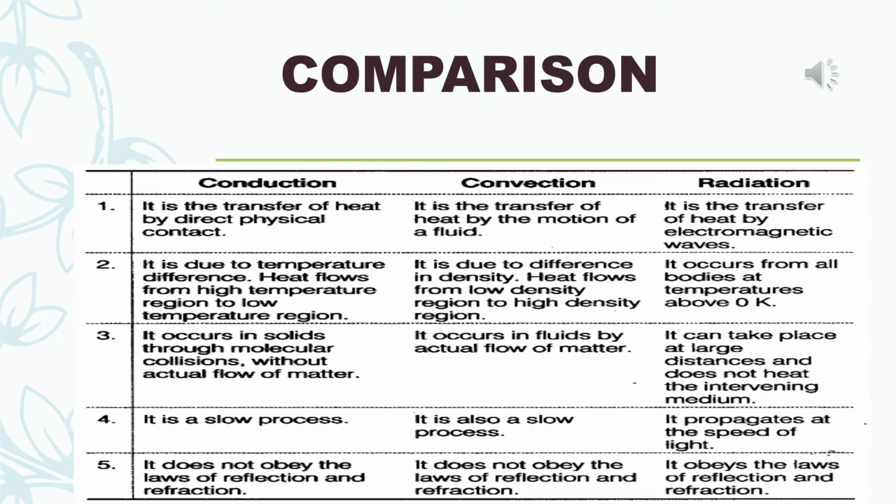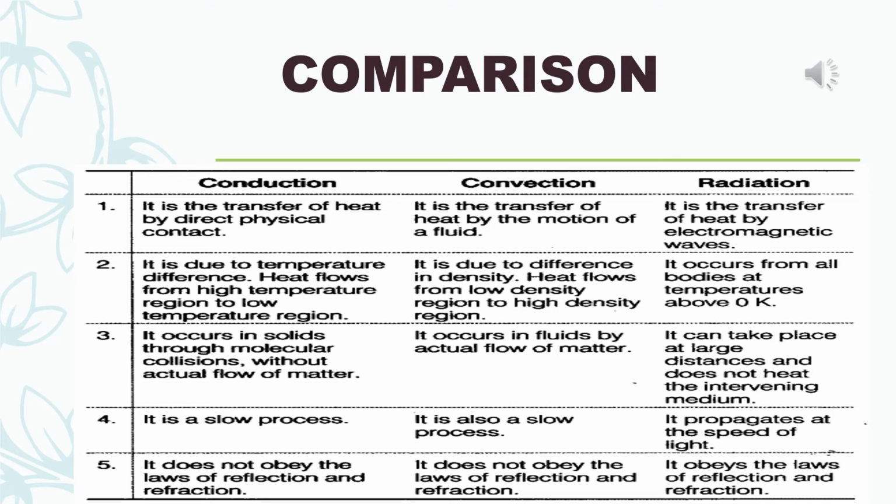Fourth point, conduction is a slow process. Convection is also a slow process, but radiation propagates at the speed of light. Fifth point, conduction doesn't obey the laws of reflection and refraction.